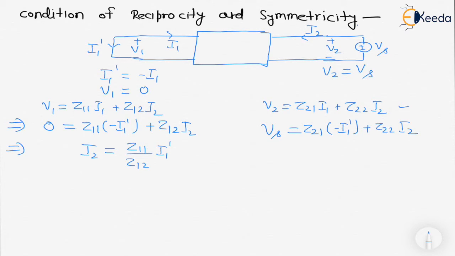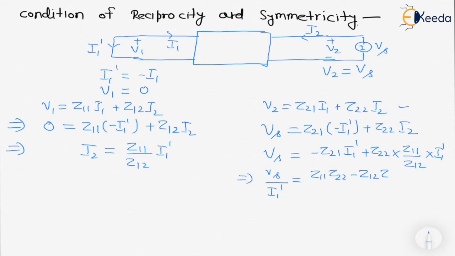Putting this value in equation number 2, Vs we can write as minus Z21 I1 dash plus Z22 into the value of I2, which becomes Z11 upon Z12 into I1 dash. From here we can write Vs upon I1 dash is equal to Z11 Z22 minus Z12 Z21 upon Z12.